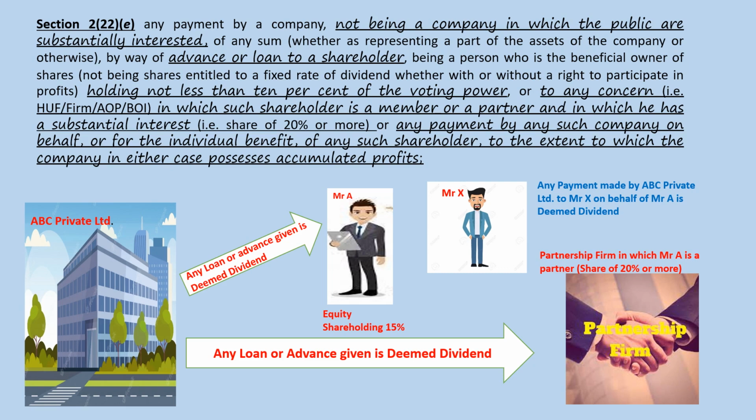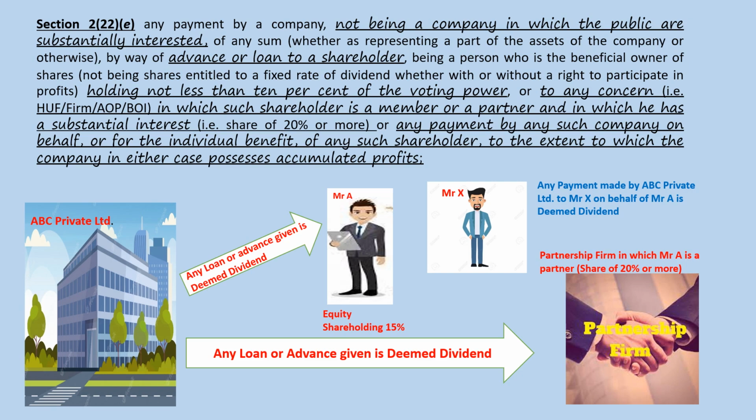Or any payment by the company on behalf or for the individual benefit of any such shareholder. So here I have taken the case of Mr. X and ABC Private Limited paying amount to Mr. X on behalf of Mr. A. To the extent to which the company in either case possesses accumulated profits.